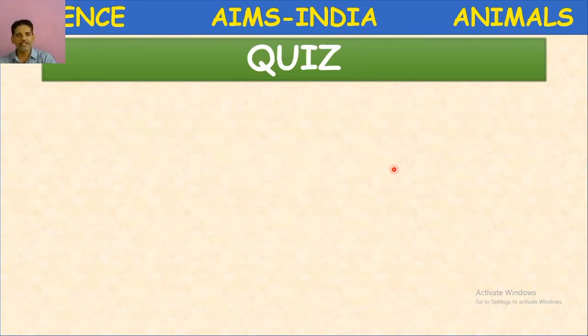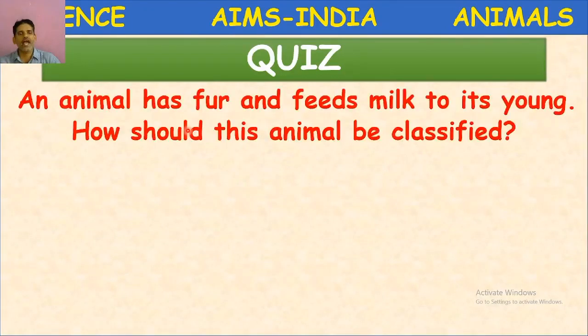Next question. An animal has fur and feeds milk to its young. How should this animal be classified? Here, what are the characteristics shown? An animal that has fur or hair on its body, and feeds milk to its young. It feeds its baby with milk. How should this animal be classified? So, what are the options given here?